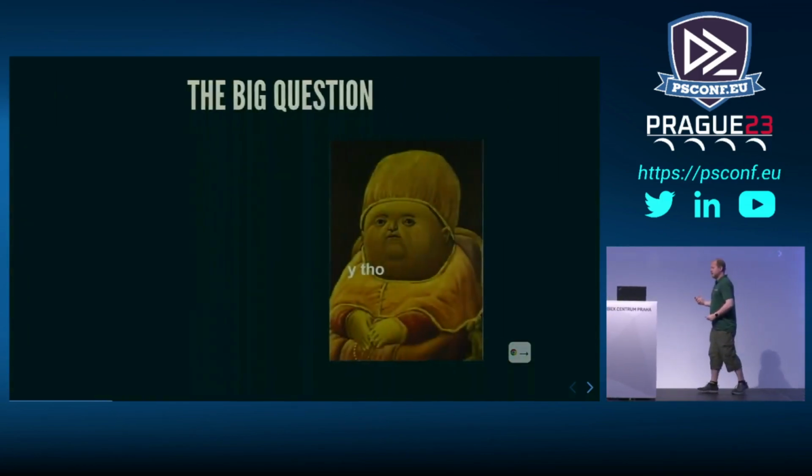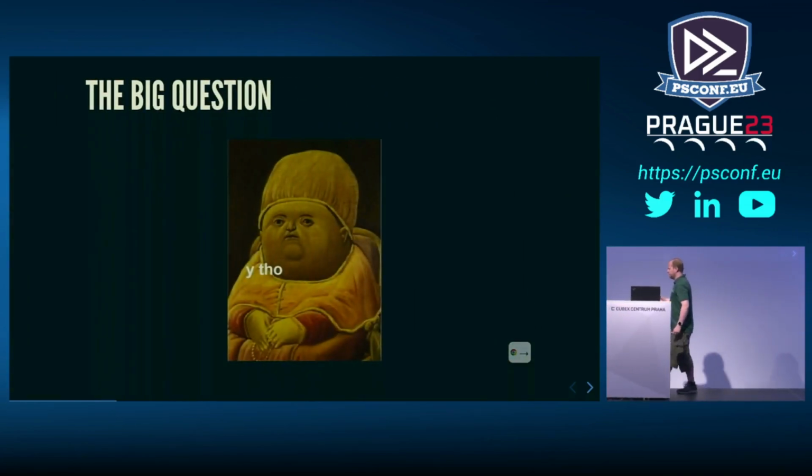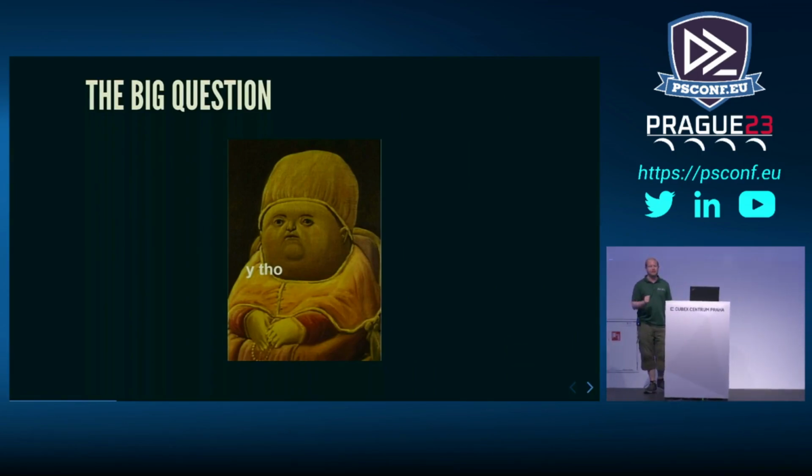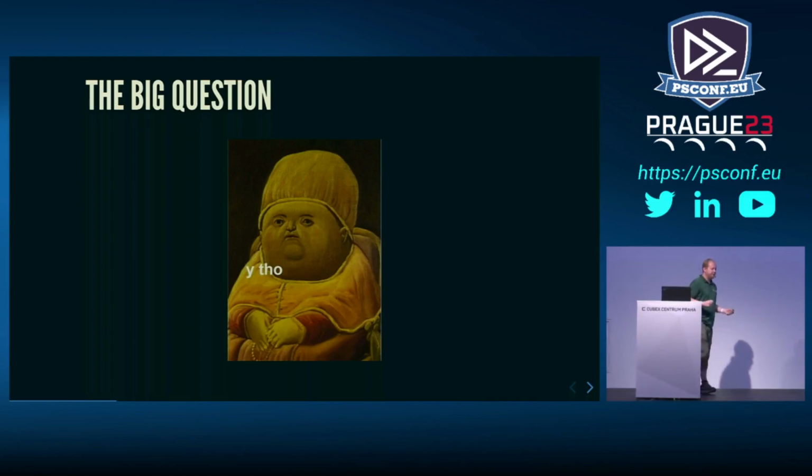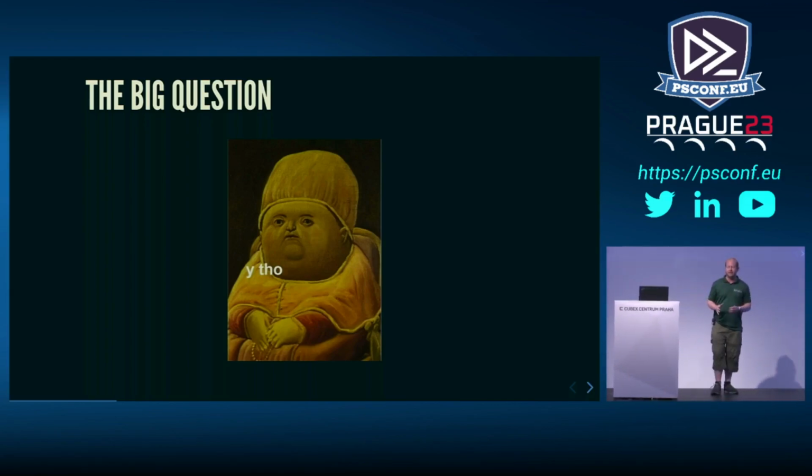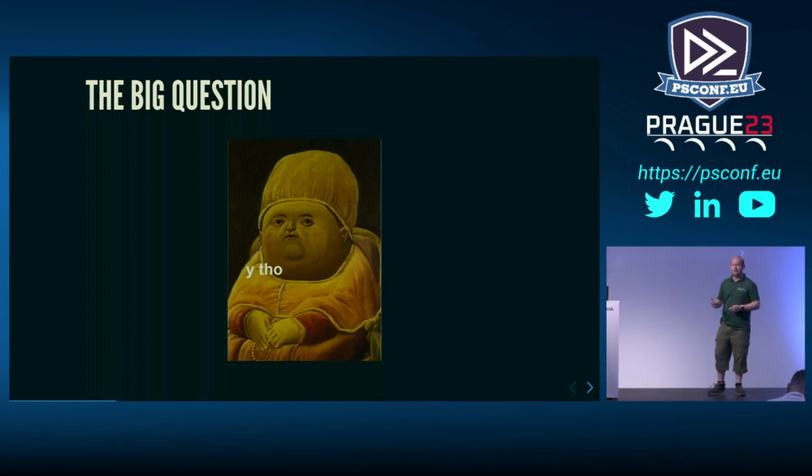But I think the big question, the elephant in the room, the one I have to address immediately is why? Why would you want to do this? Well, to get to that point, first thing I should say is I think VS Code is great. VS Code is one of the best tools that Microsoft, along with Windows Terminal, have come out with in recent years, and developing on Windows is so much better because of it.